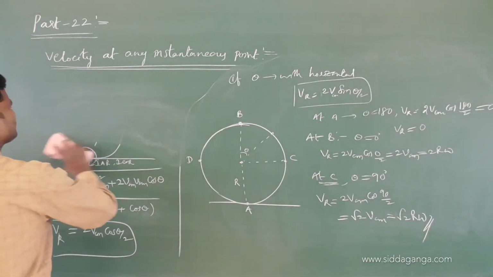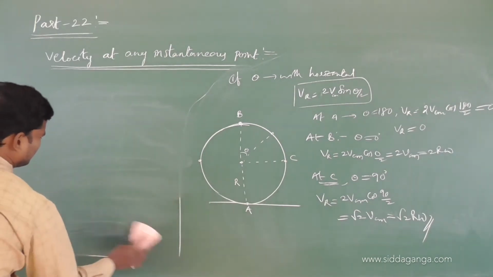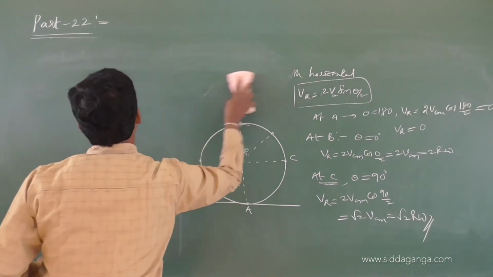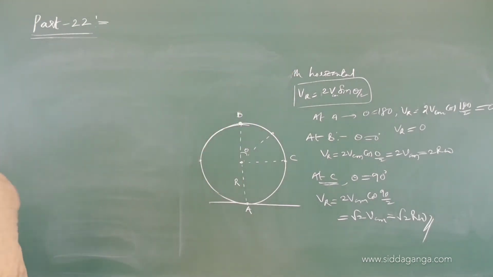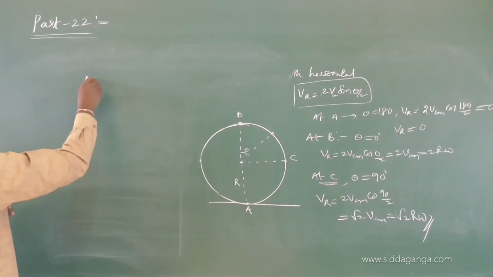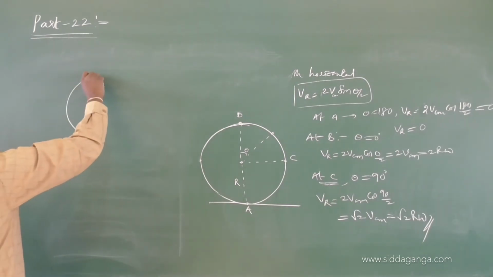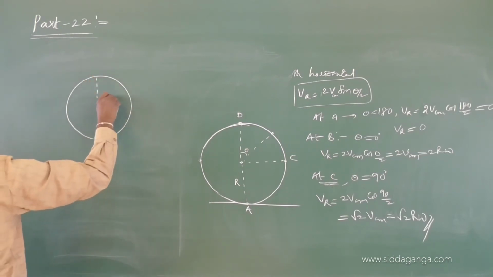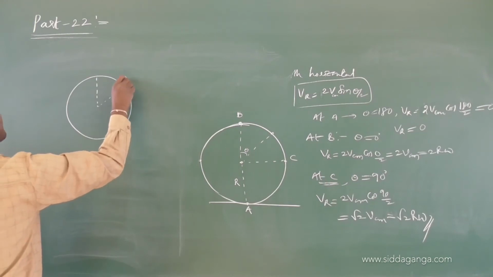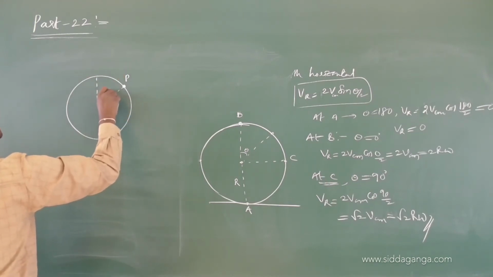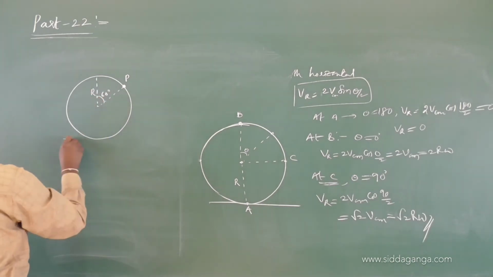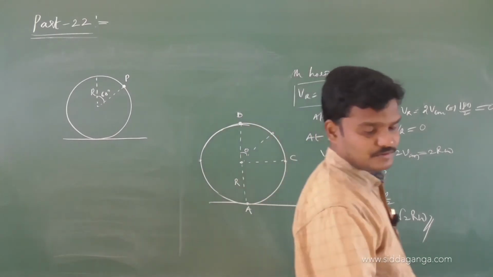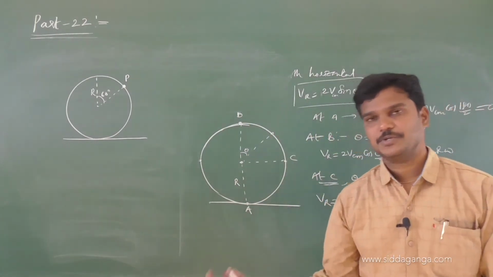Find the resultant velocity of the particle P as shown. Do this problem. Find the resultant velocity of the particle P as shown. They have given something, 60 degrees. Do it fast. What is the resultant velocity of this? If you know the formula, you apply the formula directly, otherwise you follow the process.